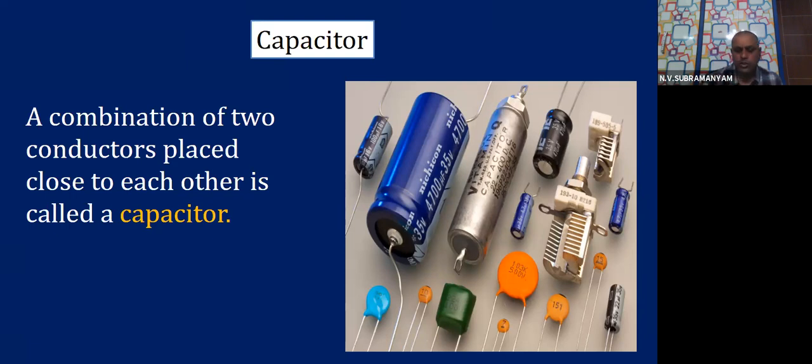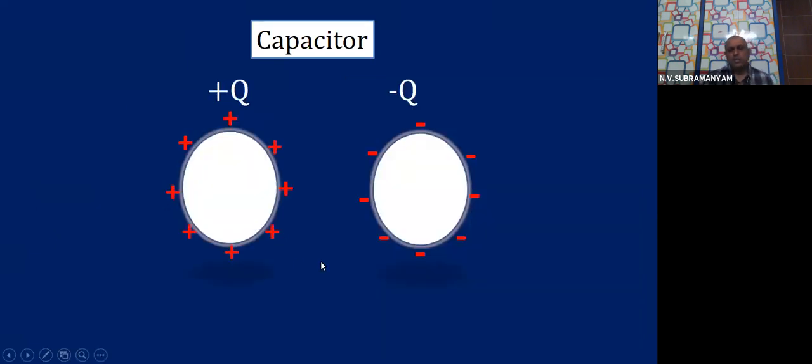So I will show you that with the help of a schematic diagram. Let us see. Now you are seeing on the screen, there are two conductors. One of them is positively charged with plus Q charge on it. One of them has minus Q charge on it. So negative charge on the second conductor, positive charge on the first conductor. And they are held close together with a slight gap between them. Then this arrangement can be called a capacitor.